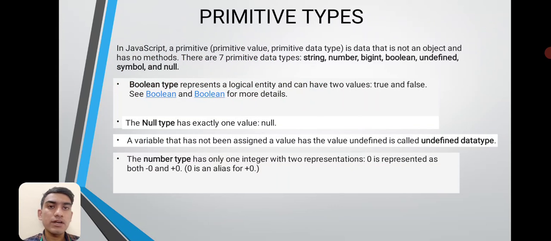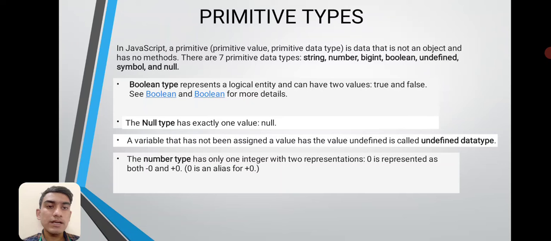So primitive data types in JavaScript: a primitive data type is data that is not an object and has no methods. There are 7 primitive data types: string, number, BigInt, boolean, undefined, symbol and null. The boolean data type represents a logical entity and can have two values, true and false. And the null type has exactly one value, that is null.